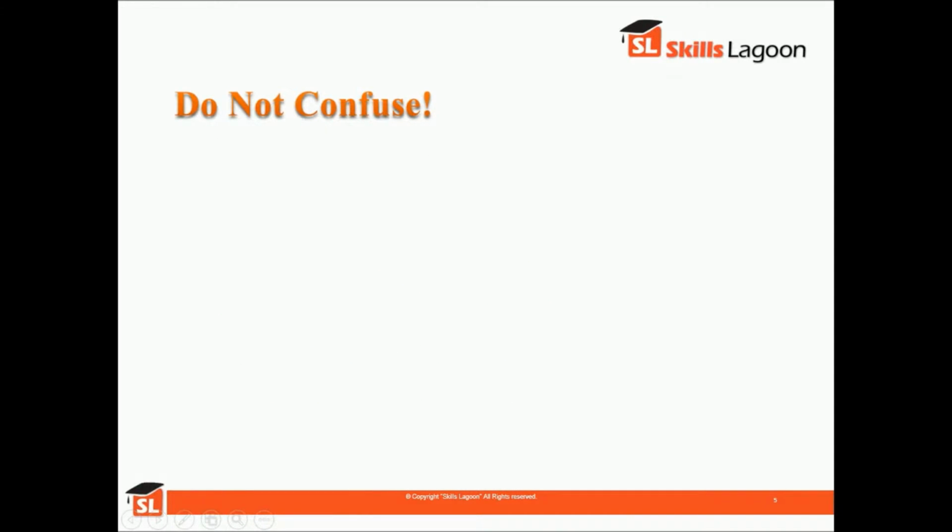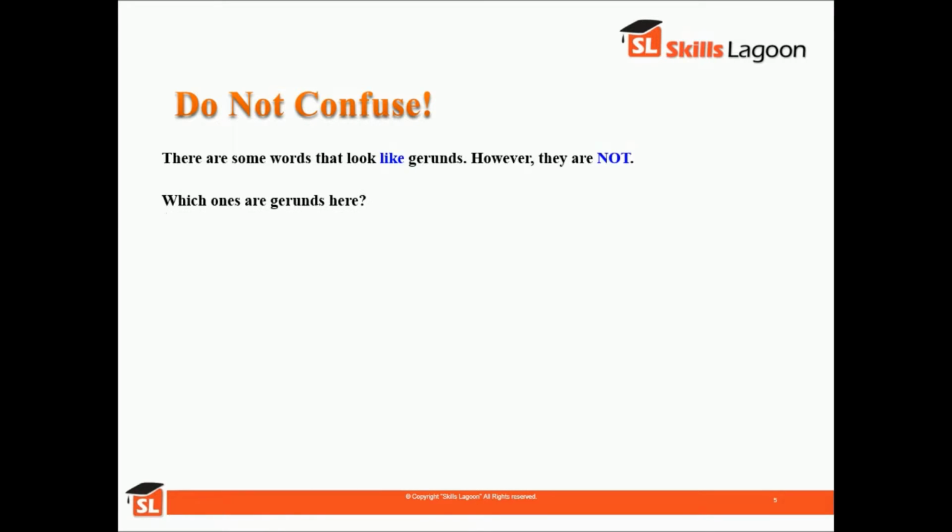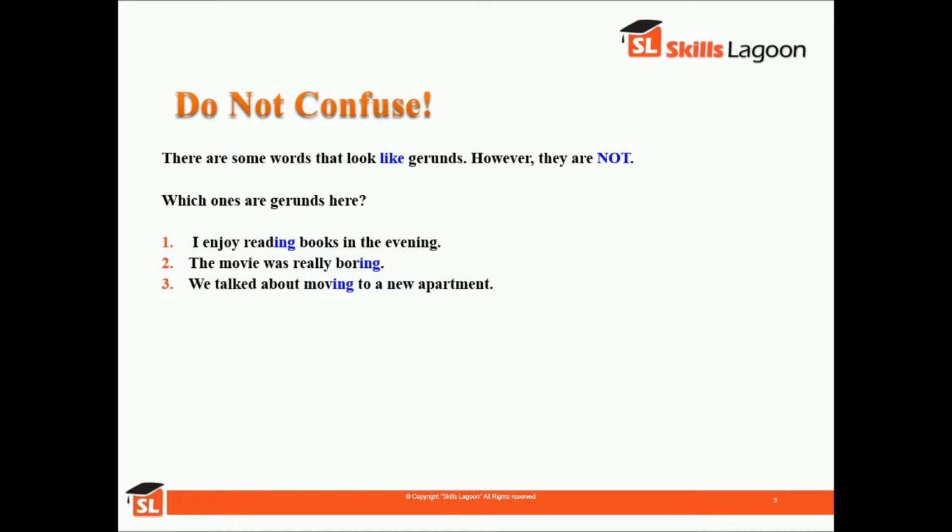So now do not get confused between gerunds and other words. There are some words that look like gerunds, however they are not. Now there are some examples from which you have to identify which ones are gerunds. Like: I enjoy reading books in the evening. The movie was really boring. We talked about moving to a new apartment. The family is planning to go to Ireland in the summer. So from these examples, reading, boring, moving and planning all are gerunds.